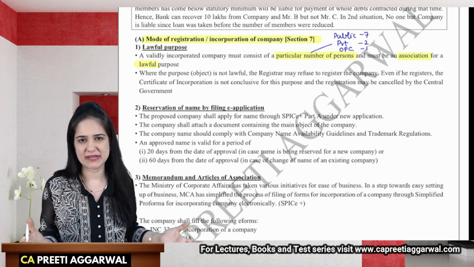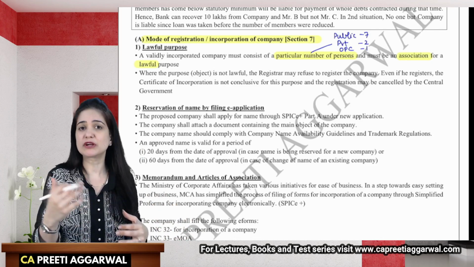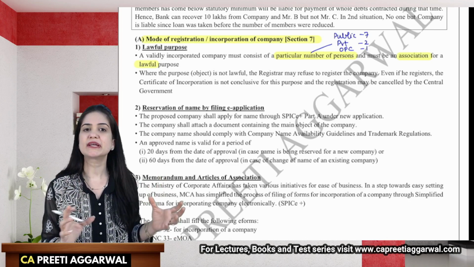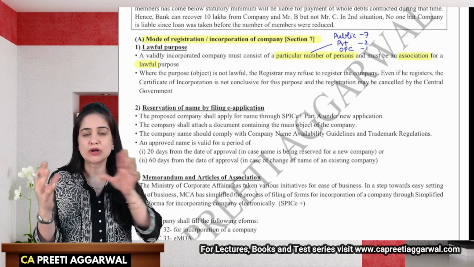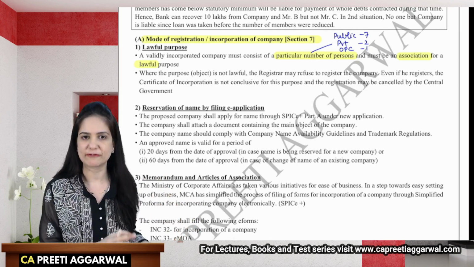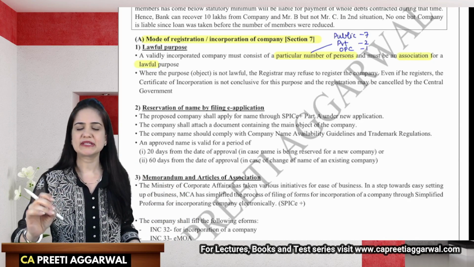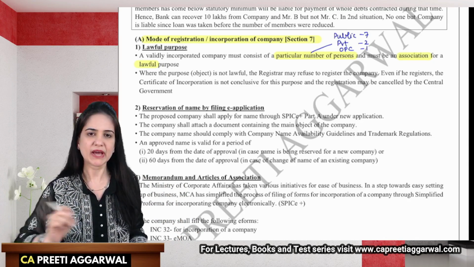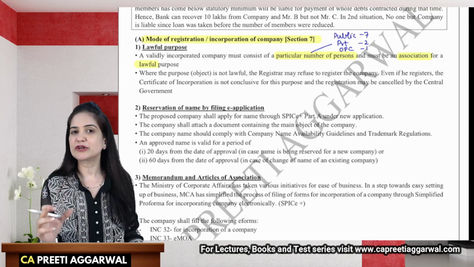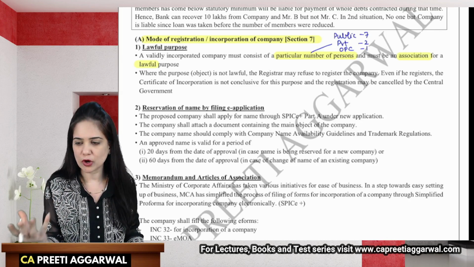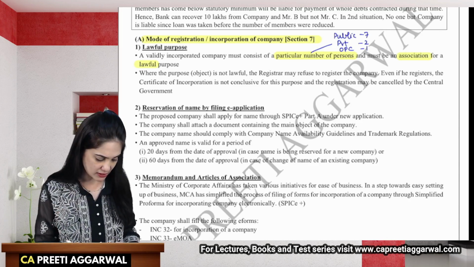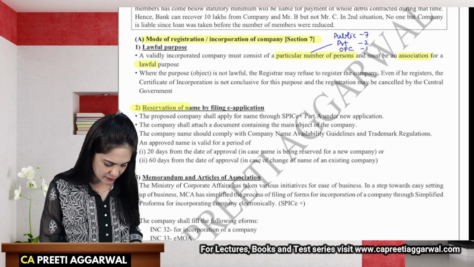What if by mistake the ROC registers your company and gives you a certificate of registration? See, that certificate is not a conclusive evidence that your unlawful objects are now converted into lawful objects. It is just a conclusive evidence that all the administrative requirements of the act have been complied with. That certificate of registration will not convert your unlawful object into a lawful object. The next requirement is reservation of name by the company.